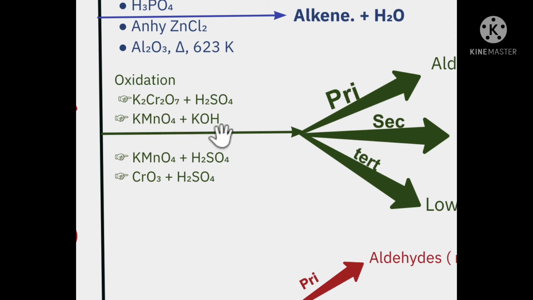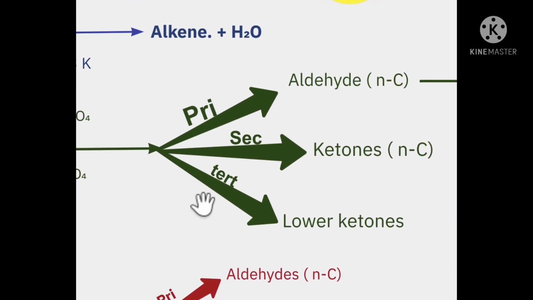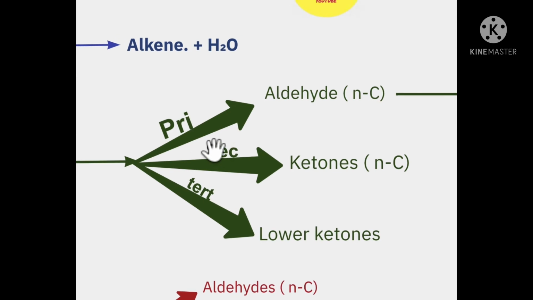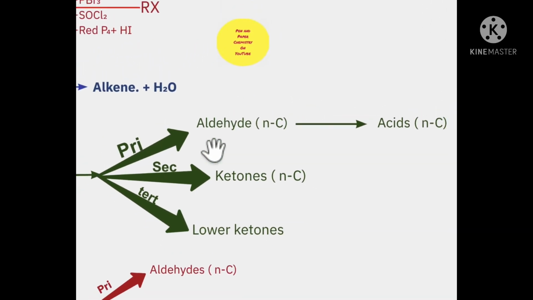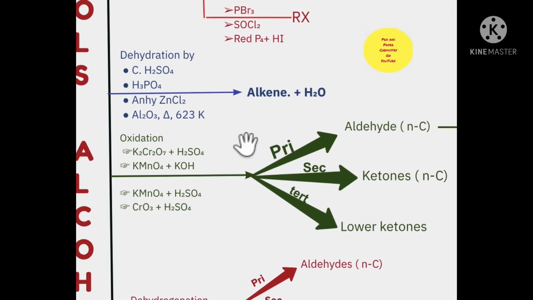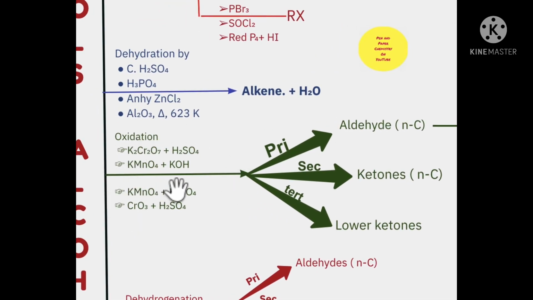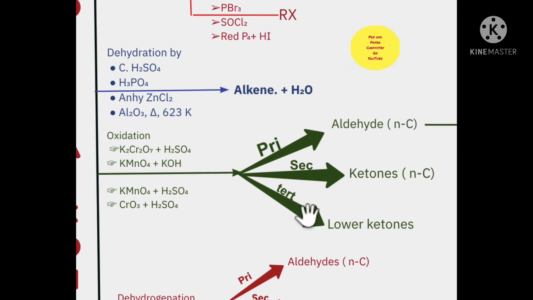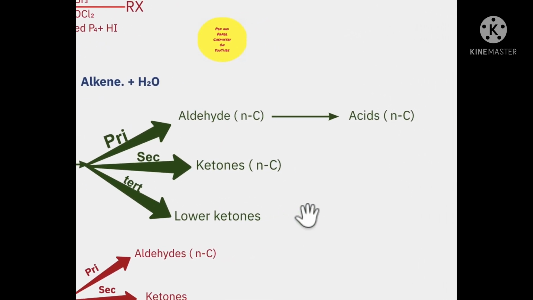Potassium permanganate in an alkaline medium, which is originally purple in color. Potassium permanganate in an acidic medium. Or you also have chromic oxide in an acidic medium, chromic acid that we've got. Here, a primary alcohol will get oxidized to an aldehyde because all these are oxidizing agents. So themselves they are getting reduced, but they are oxidizing the primary, secondary or the tertiary alcohol. The difference lies in the products which are formed.